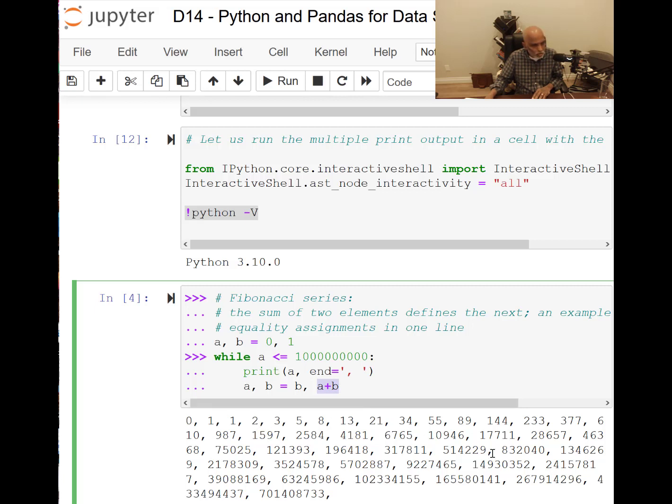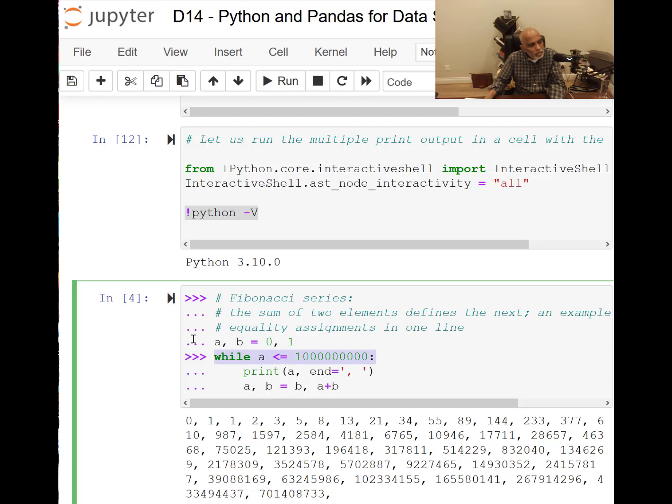So that is a sequential way of getting the sum of the previous two values. And you can see that even up to a billion, it quickly exhausts. It's not that it takes a long time. It is probably around 40 numbers, and we can count that later as an exercise. But the point is, I have introduced you to the while loop.